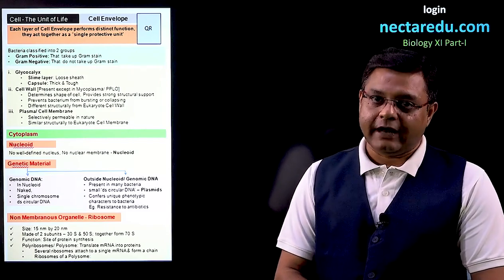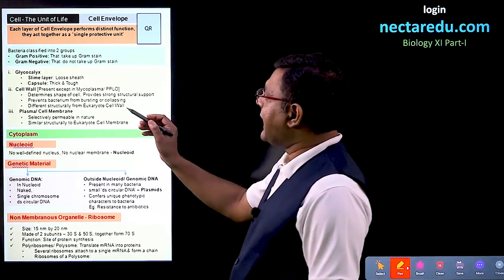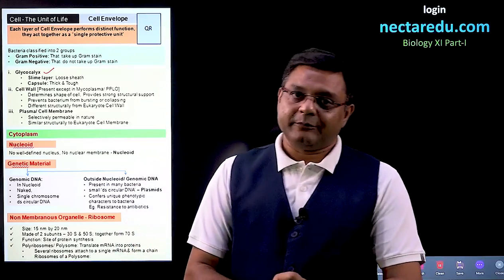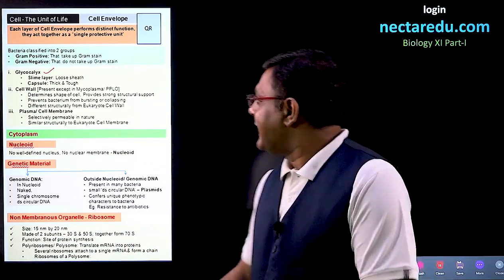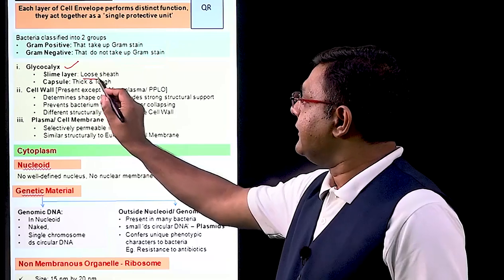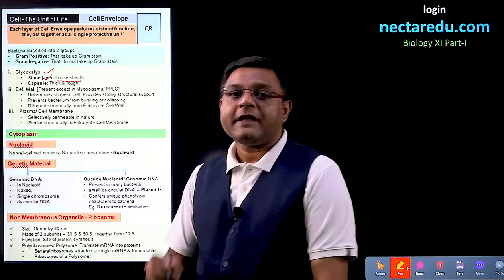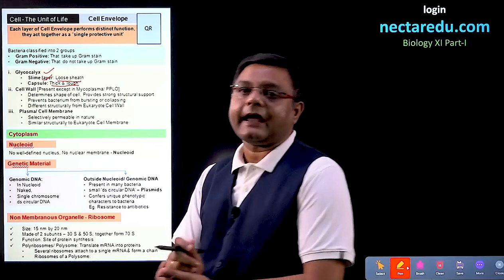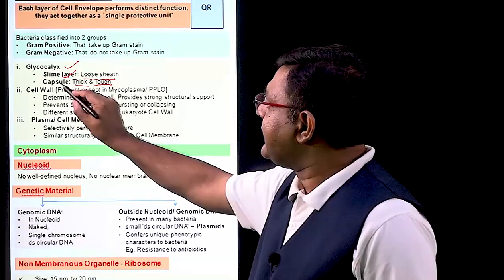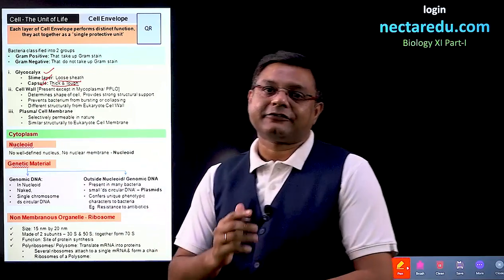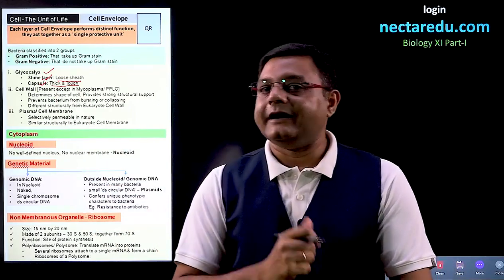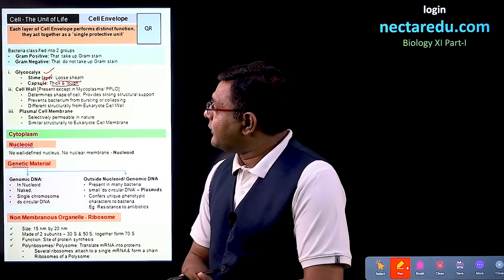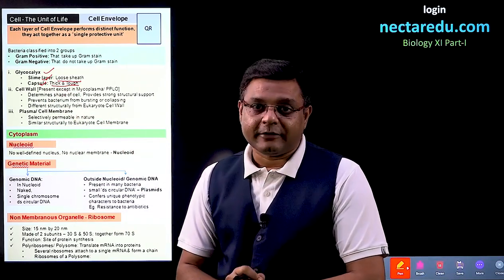First, we will talk about glycocalyx. Glycocalyx is the outermost layer, and it is of two types. If it is present as a loose sheath, we call it slime layer. If it is in a thick and tough form, we call it capsule. So glycocalyx can either be a slime layer or a capsule. Below this glycocalyx, the cell wall is present.